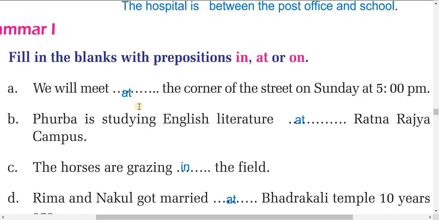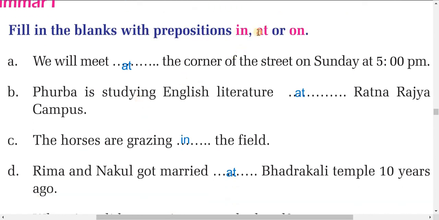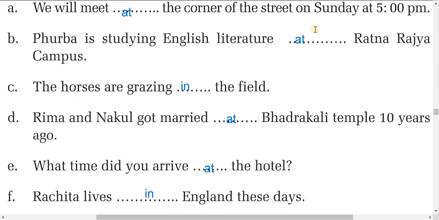So we'll meet here. Use in, at, or on. So we'll meet at the corner of the street, not in the street. So you have right at the corner of the street on Sunday at 5 p.m. So this is at the corner of the street. Second one. Furva is studying English literature at Ratna Rajalakshmi campus. So at Ratna Rajalakshmi campus. Now see, you can also write in here, at or in, both are possible.